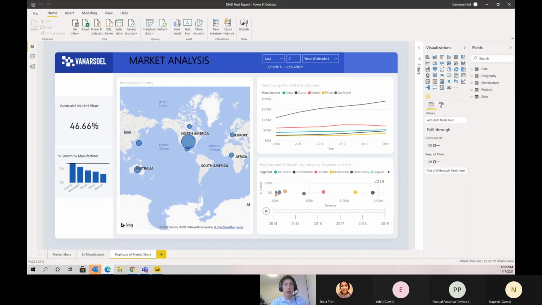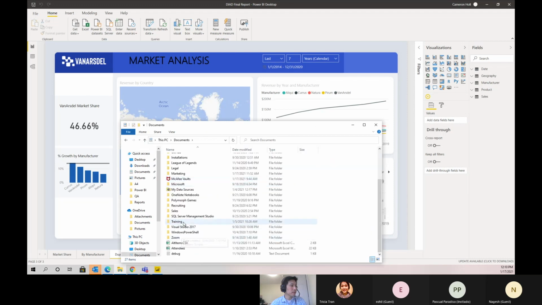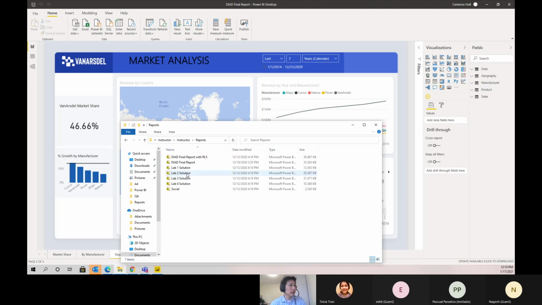Yeah, so lab 4. First, we're going to create a mobile view. So in the data file or in the Power BI DIAD folder that we've sent you, navigate to the DIAD reports folder and click on DIAD final report, unless you already have your report from yesterday and you'd like to upload that, that's fine as well. But if you don't, you can just use the final report from the reports folder.